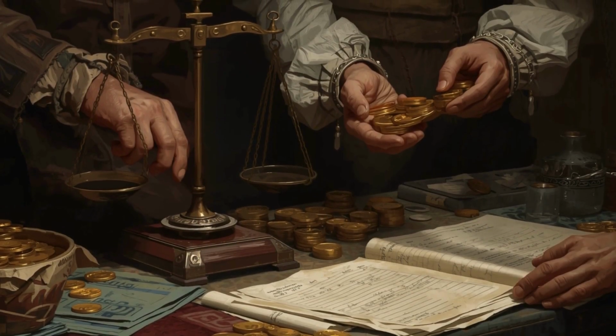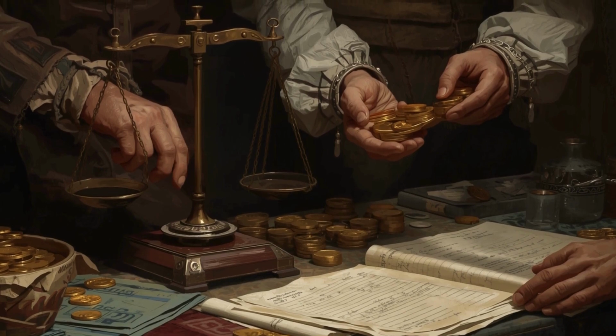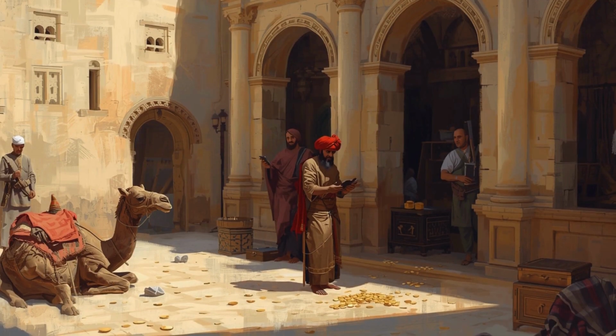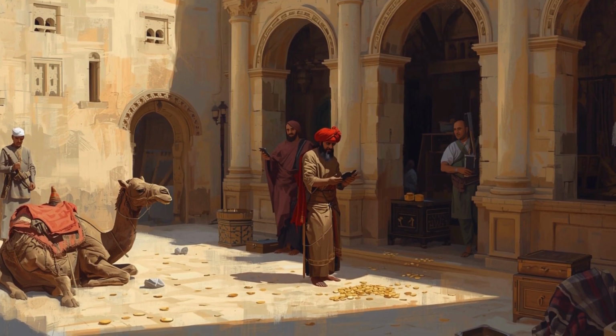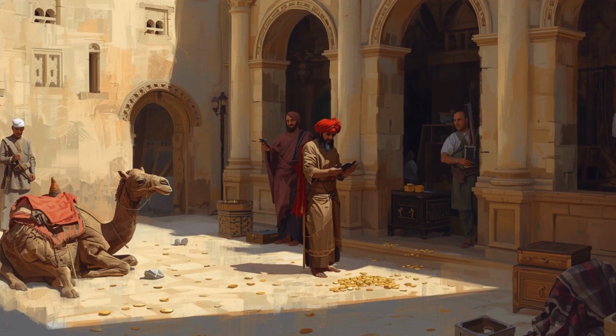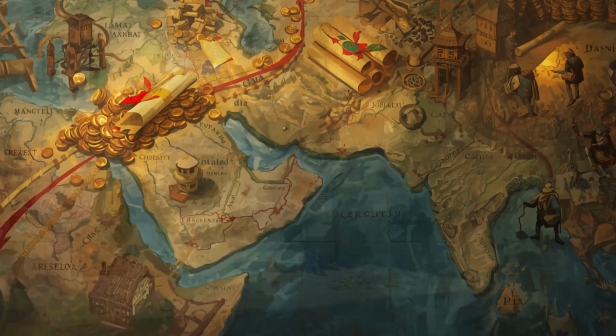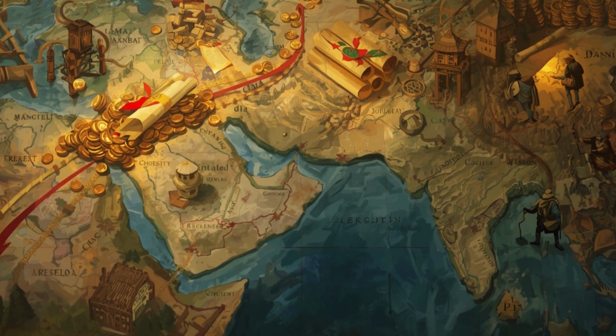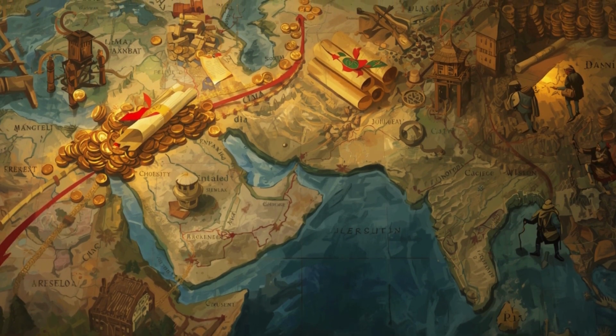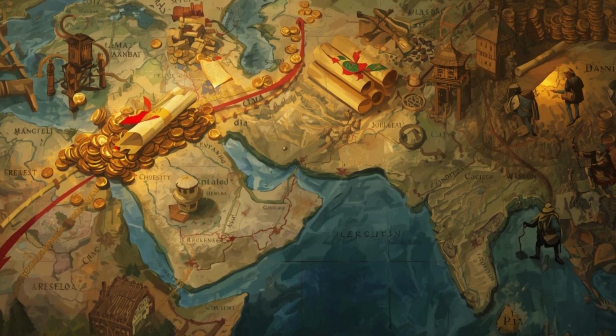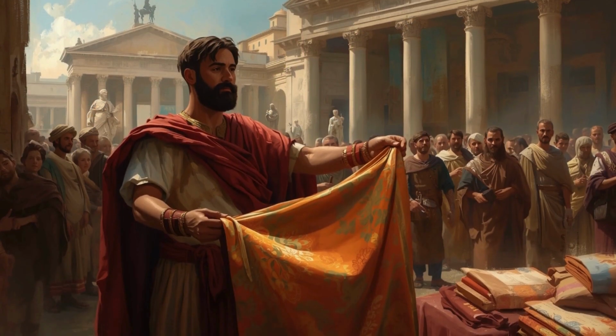Money changers operated like today's bankers. They weighed gold, exchanged currency, and provided secure storage. Caravanserais functioned as medieval banks. A caravan could deposit money in Aksu and withdraw the same amount in Samarkand. Thus money traveled not physically, but as information.